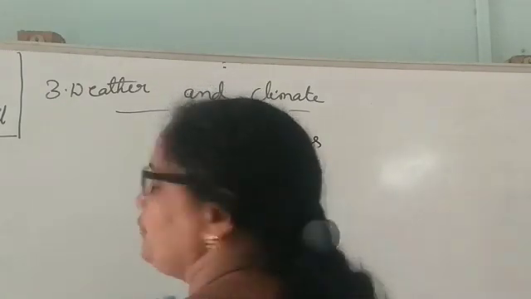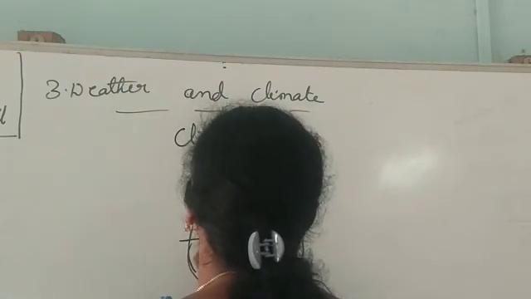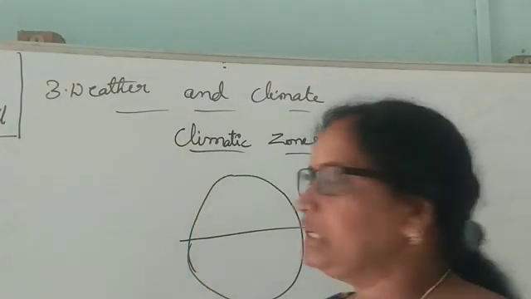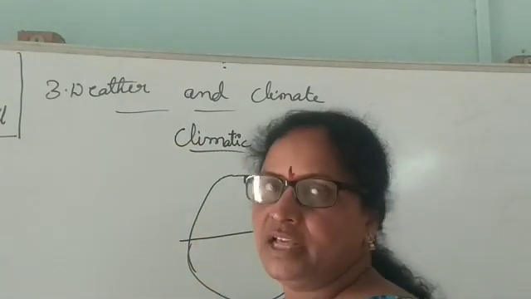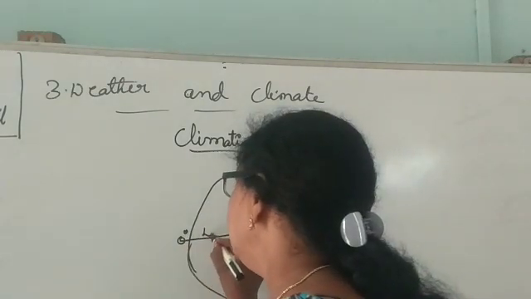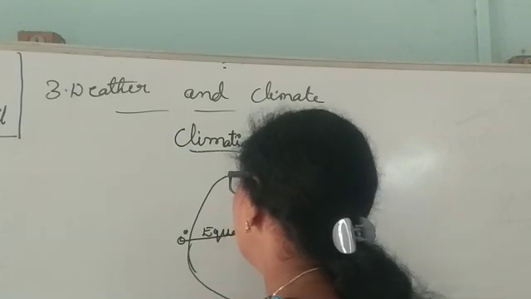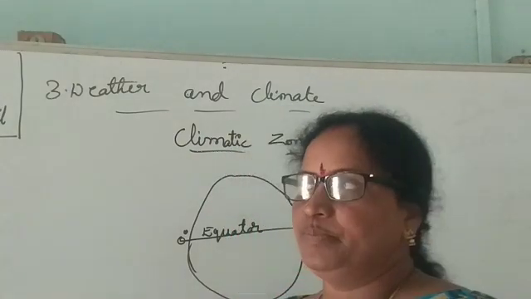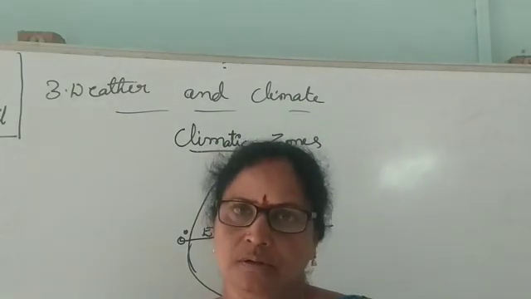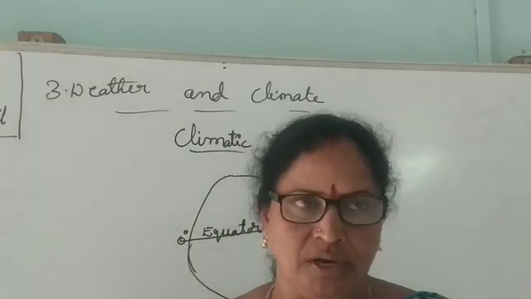For example, this is the earth. The earth has been divided by the imaginary line on the 0 degrees. It is the equator. The earth has been divided into 2 equal halves, 2 equal hemispheres.